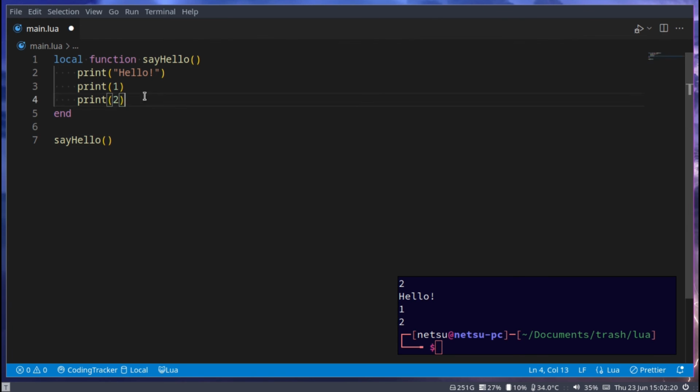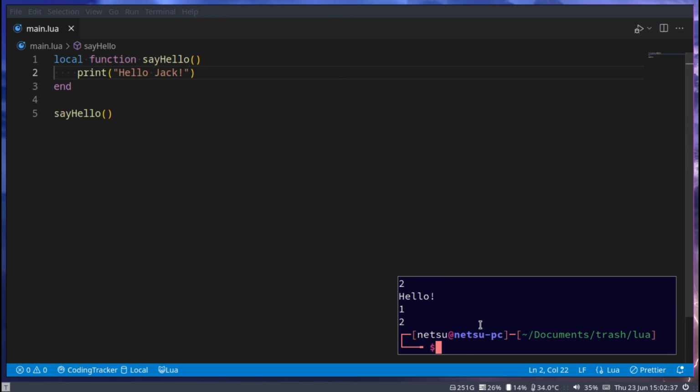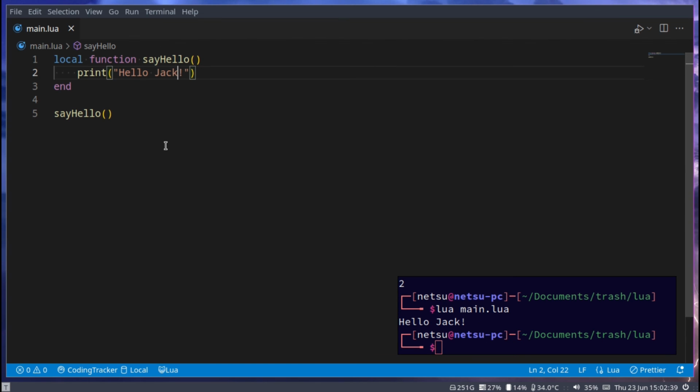Now let's say we wanted to make this hello function a bit more complex. So instead of just saying hello, we want to pass in a name. For example, hello Jack. Well, this here isn't very useful because it will always print out the same name. So instead, what we can do is we can pass in an argument and we can call it name.